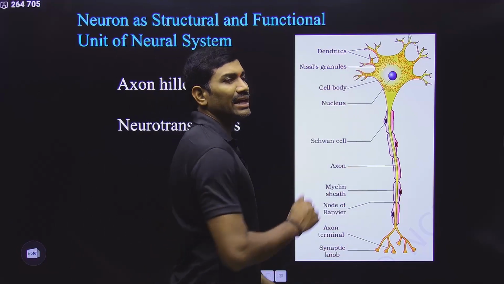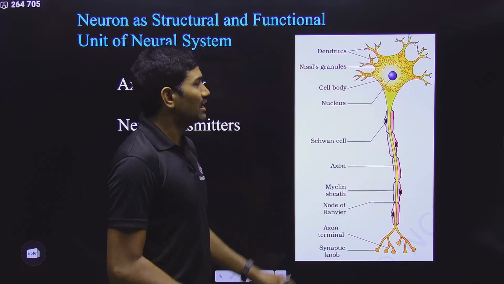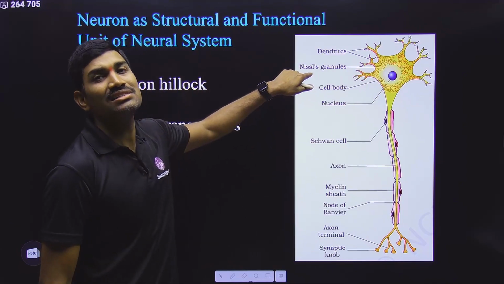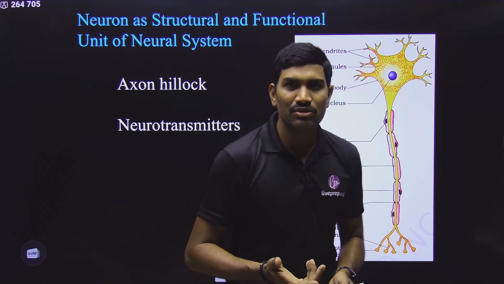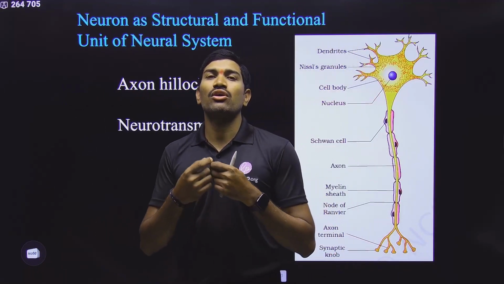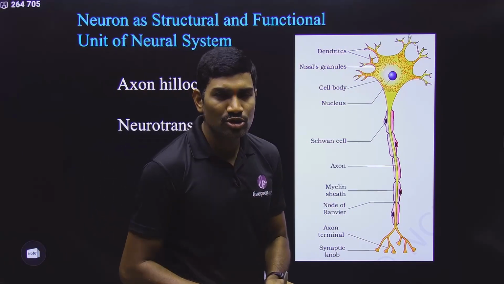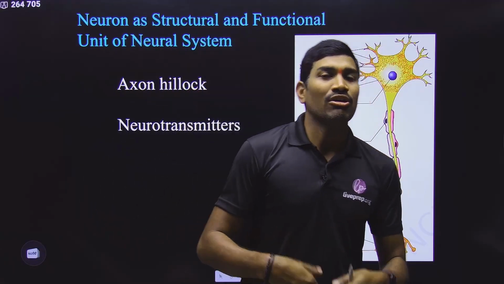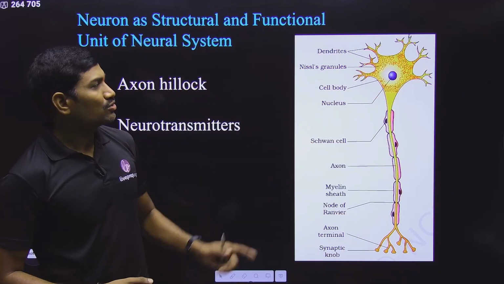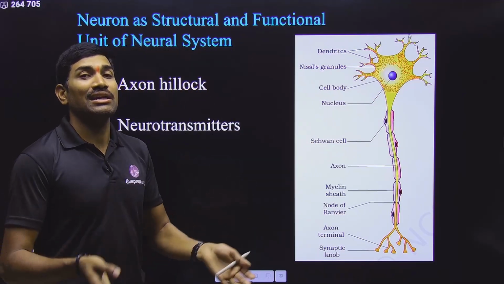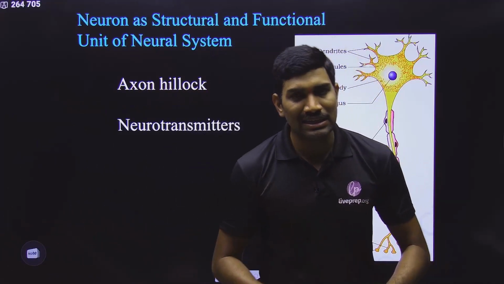Next point, based on the diagram also you can understand, there are some dot-like structures they have shown. And what are these dot-like structures? They are the Nissl's granules. What are actually these Nissl's granules? They are the fragments of rough endoplasmic reticulum. Rough endoplasmic reticulum means it has ribosomes. Understood or not? So you don't need to say separately that it has ribosomes, because rough endoplasmic reticulum means it already has ribosomes.